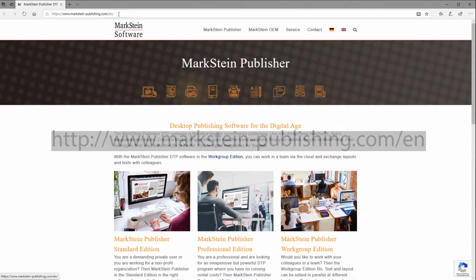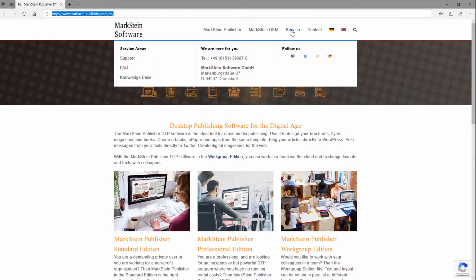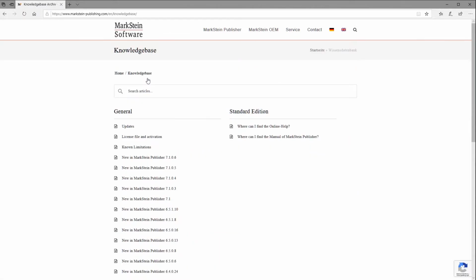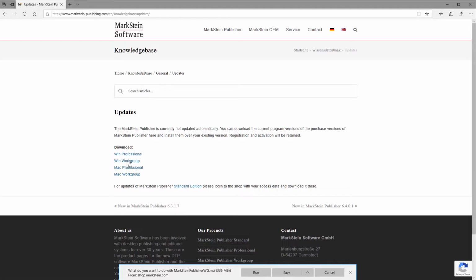On our website you will find the latest version of our publisher. Please click on Service, then on Knowledge Base, and finally on Updates. Here you can find the Professional and Workgroups versions for Mac and Windows of the publisher. I choose the Workgroup Windows version and download it.